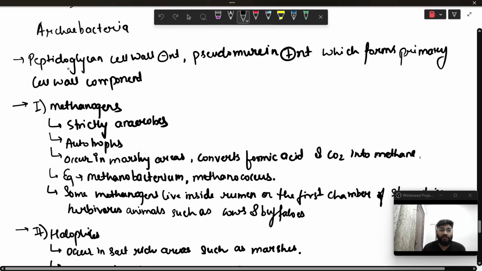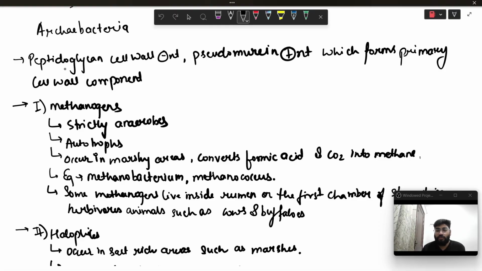As we all know, in Monera or in the normal eubacteria or the true bacteria, peptidoglycan is the cell wall material of the bacteria. But in Archaebacteria, the peptidoglycan cell wall is absent. Instead, a component called pseudomurein is present, which forms the primary cell wall component. Then we are going to talk about different types of Archaebacteria.